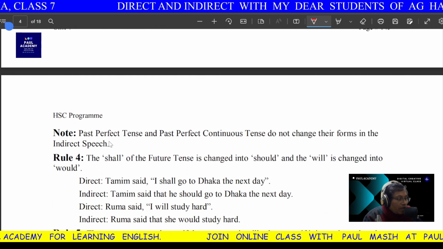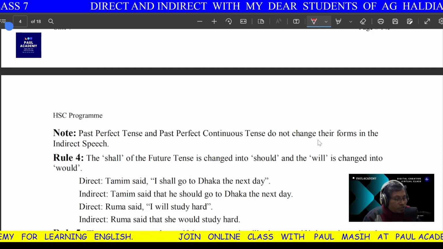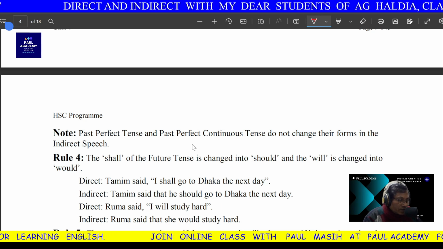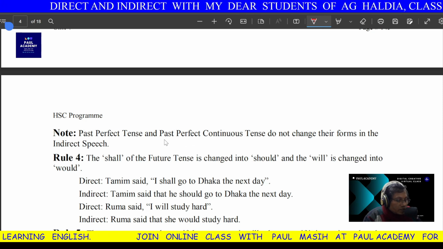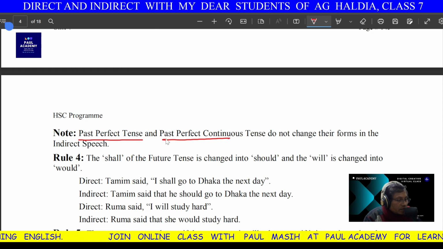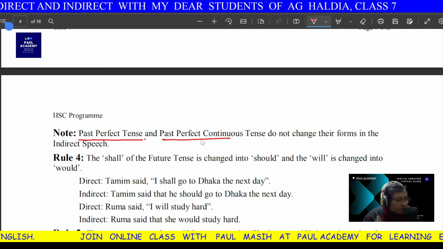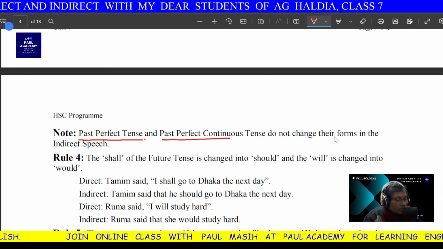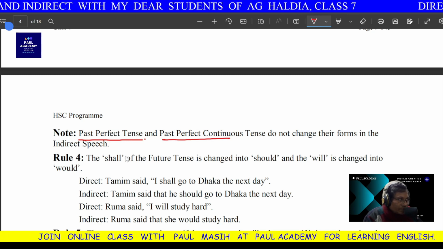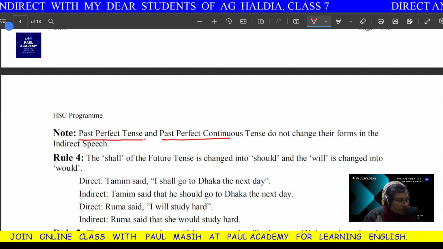Now note, past perfect tense and past perfect continuous tense do not change their form in the indirect speech. This is very important. So past perfect continuous and past perfect tense, they do not change. Okay, next time I will take one chart and will make it easy for you with the explanation.